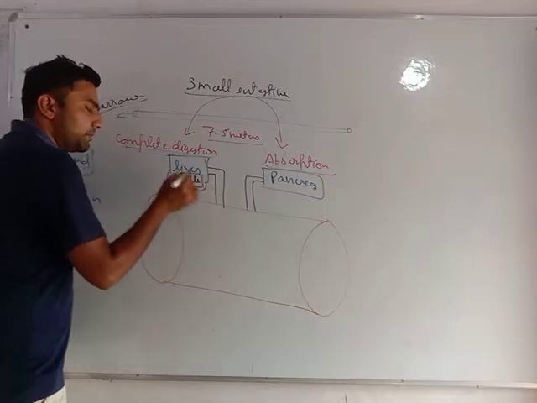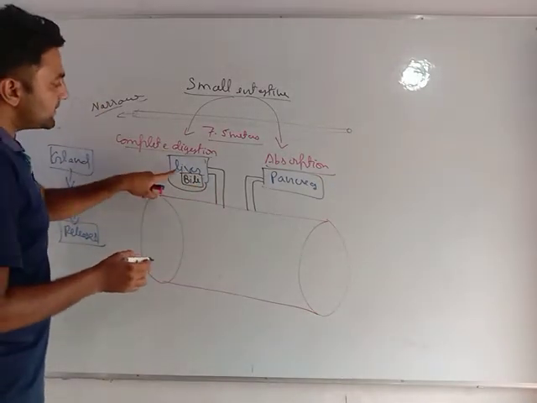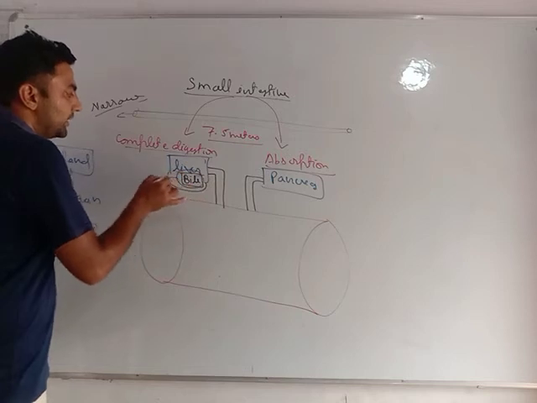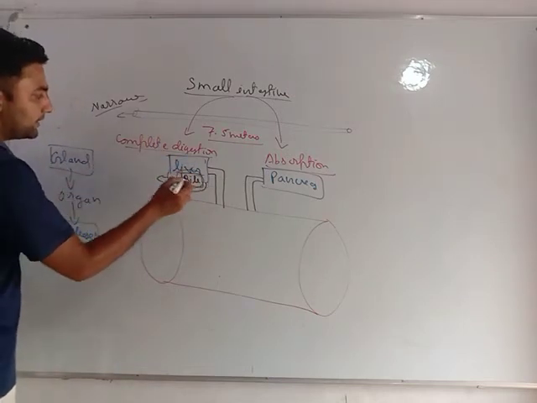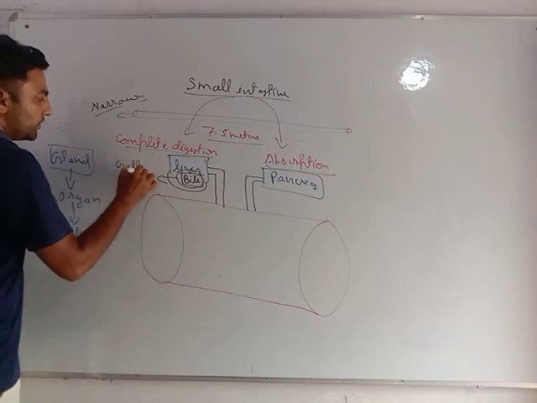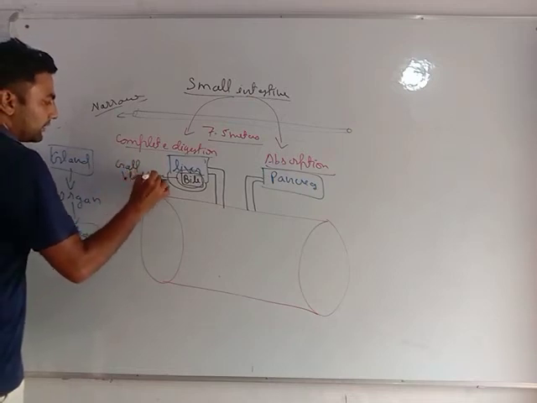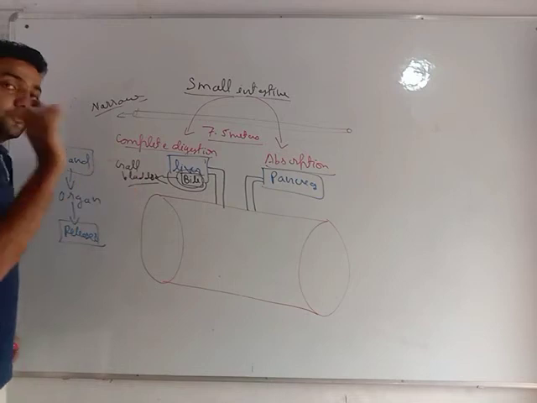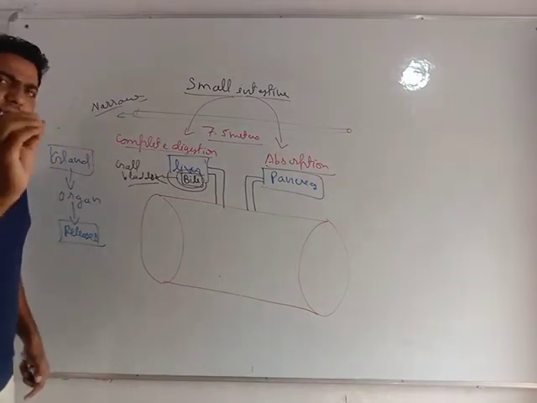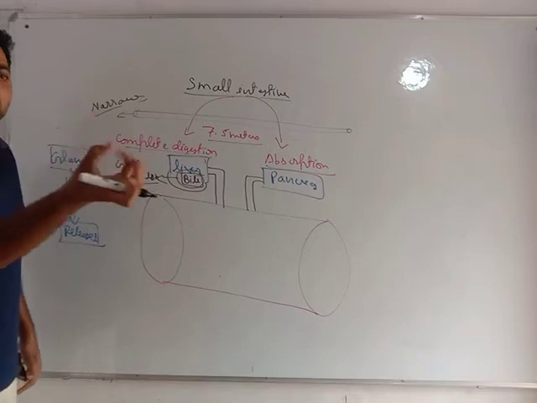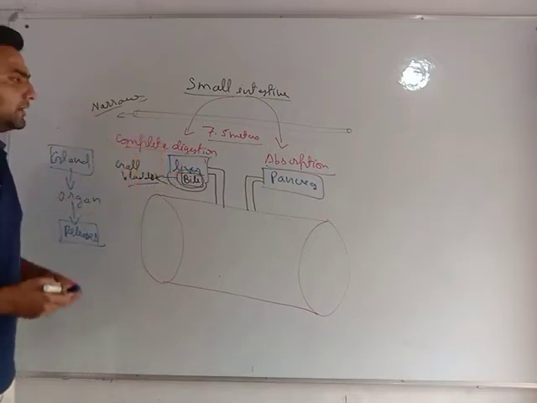The liver secretes bile juice, and the liver's bile juice is stored in the gallbladder. This gallbladder is a small part of the liver, and the bile juice is stored in it. Very important, my dear students: whenever we use the word bladder, just get it. It is either storing something, or it is like a bag.